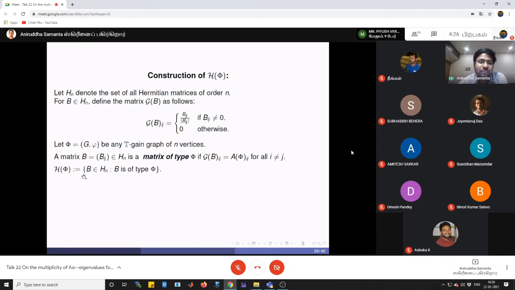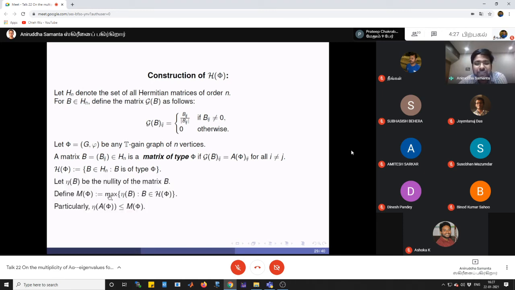Now we take the collection of all Hermitian matrices of type phi. So this is H of phi. And what is M of phi? M of phi is the maximum nullity over all Hermitian matrices B of type phi, right?